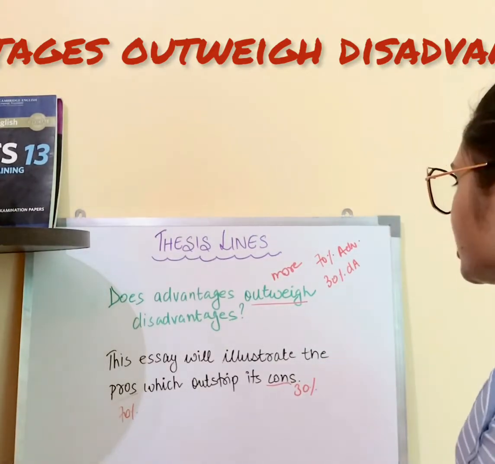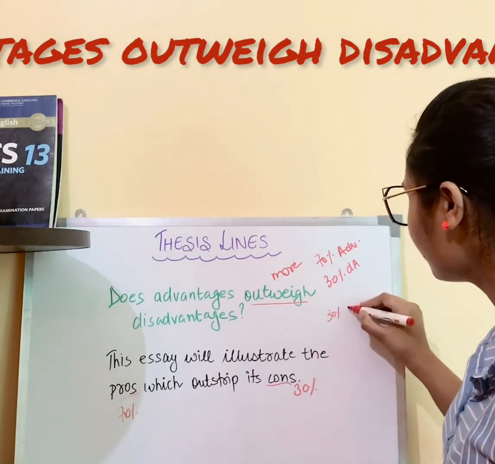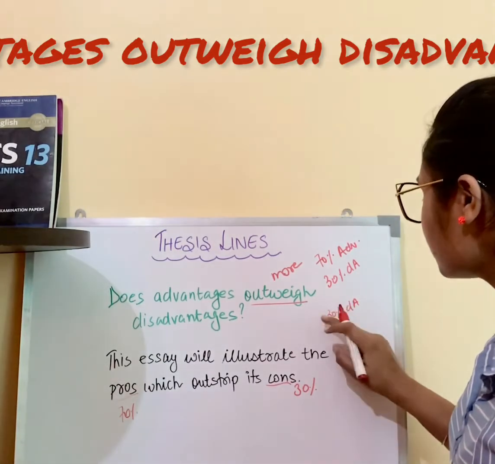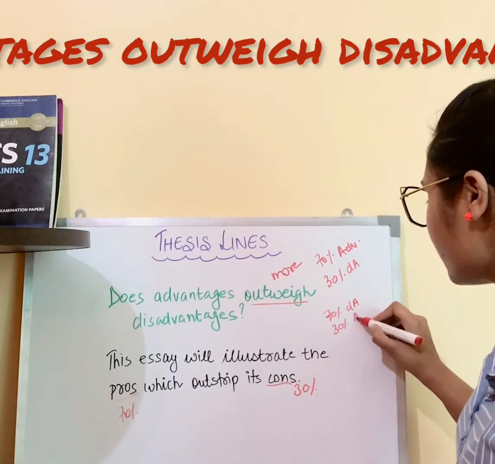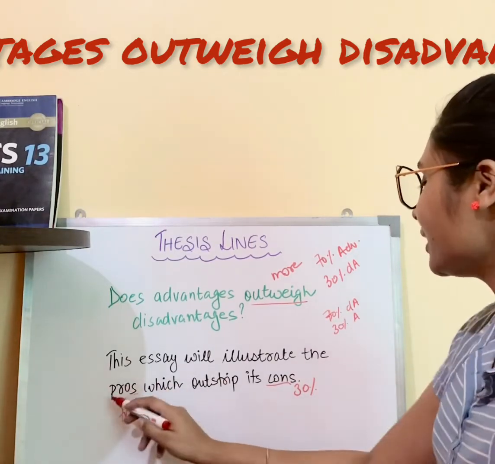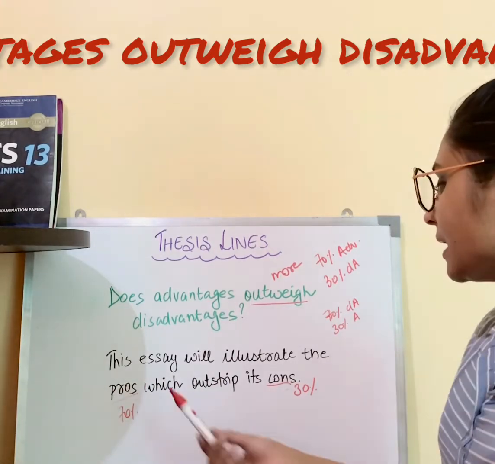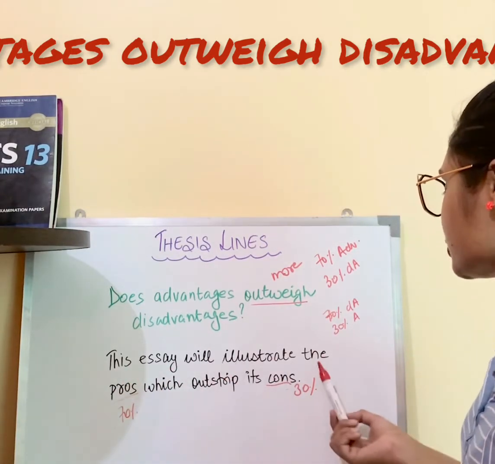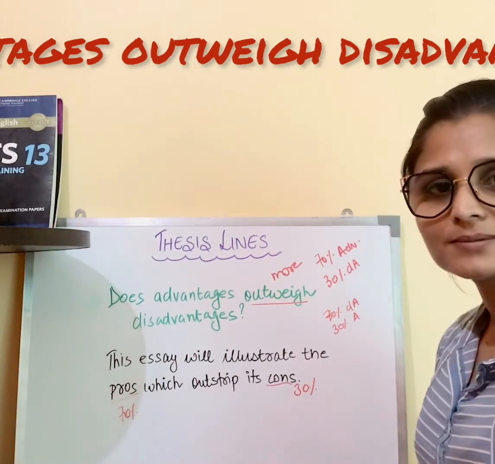In other situation, if you think that you have 70% of disadvantages and 30% of advantages, then you can interchange both of these words. Then your thesis line would be, this essay will illustrate the cons which outstrip its pros.